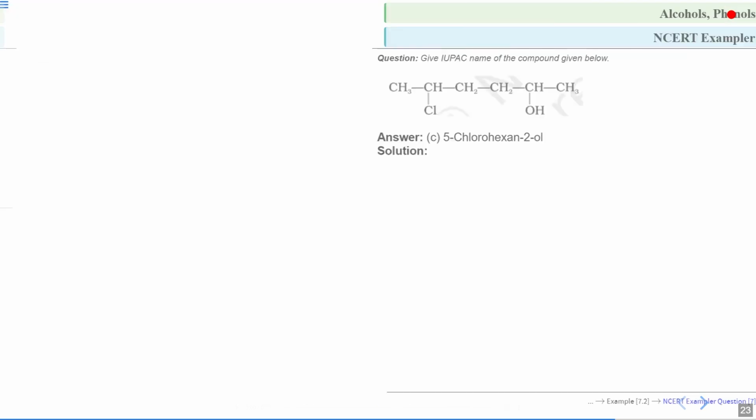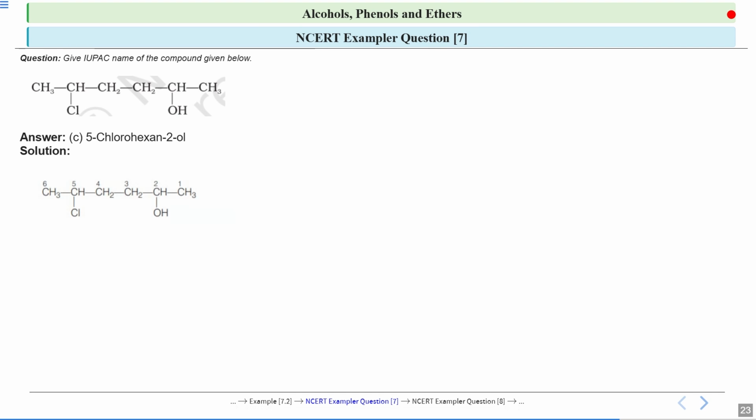Okay, let us see the solution. So the correct answer is option C, that is 5-chlorohexan-2-ol. Let us see how. So this is your longest carbon chain, that is having 6 carbon atoms. So from where will you do the numbering?